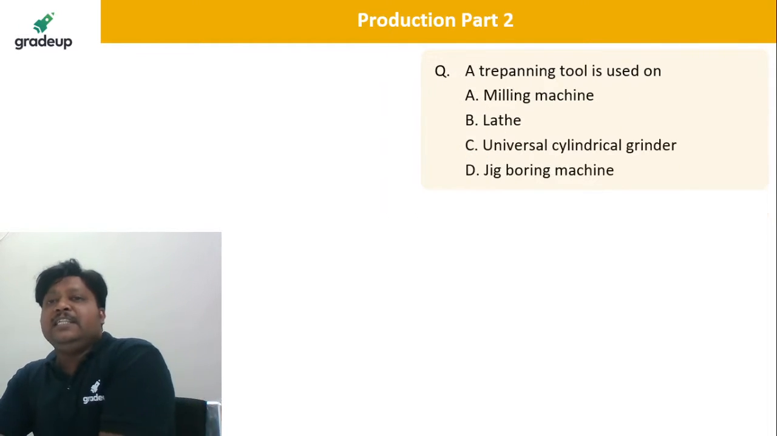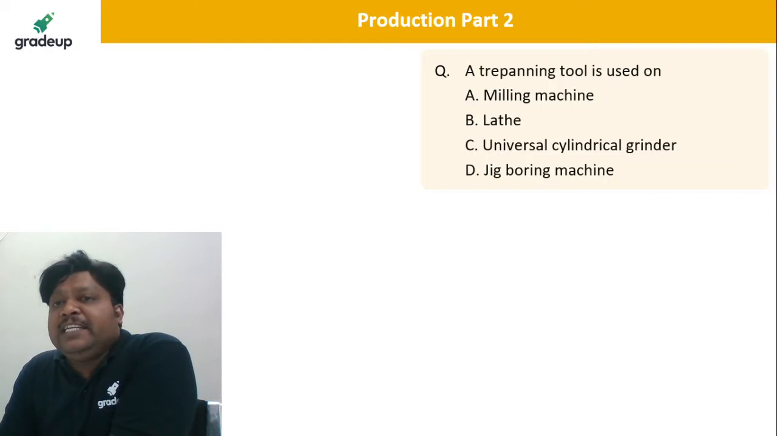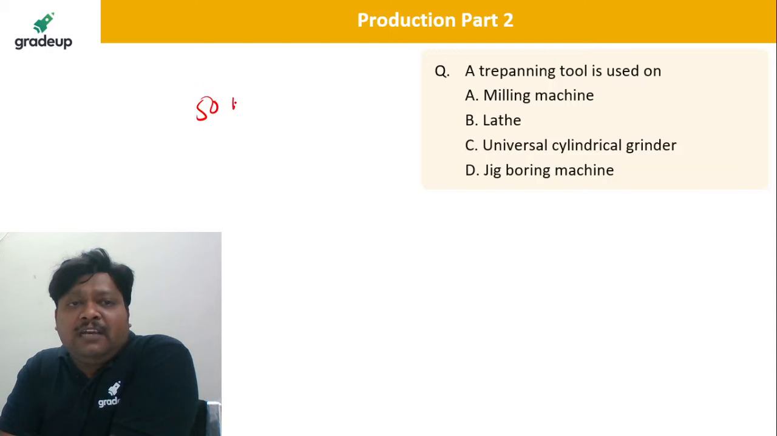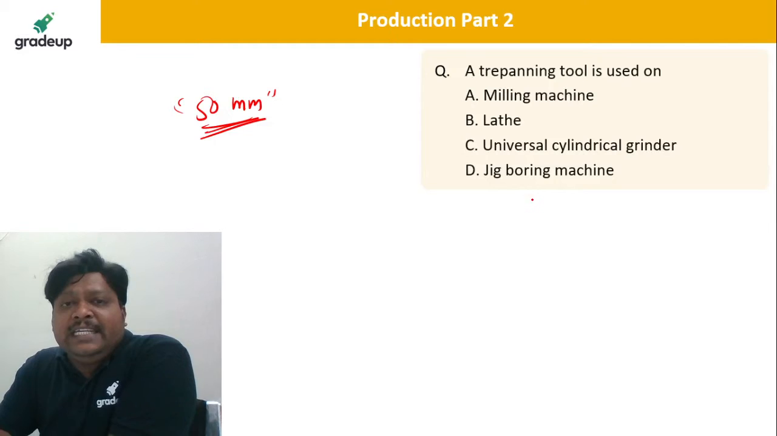Then the next question: the trepanning tool is used on. Trepanning. What is trepanning? Tell me what is trepanning. So trepanning is basically the drilling operation, or making a hole beyond the standard drill size. Up to 50 mm drills are available on the shop floor. Beyond that, if you want to make a larger hole, we use a trepanning tool.